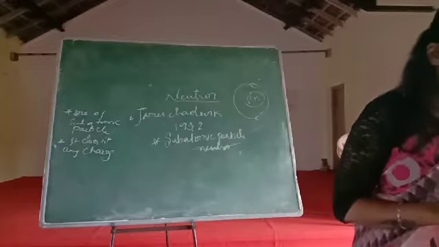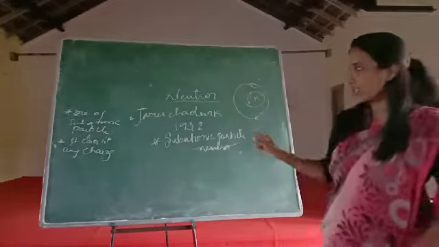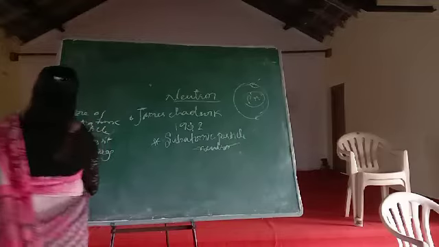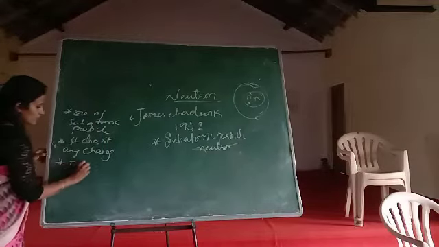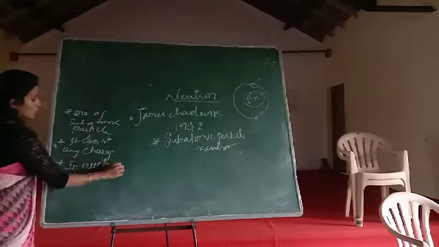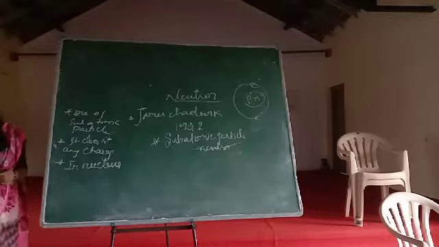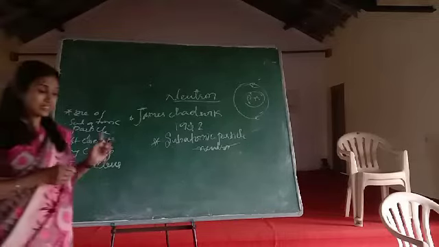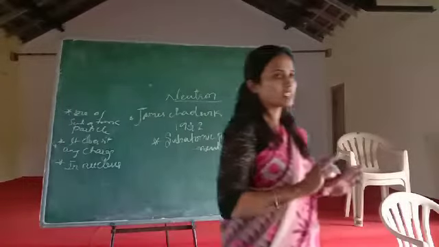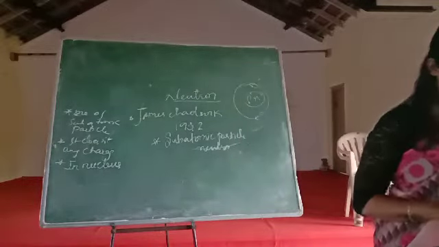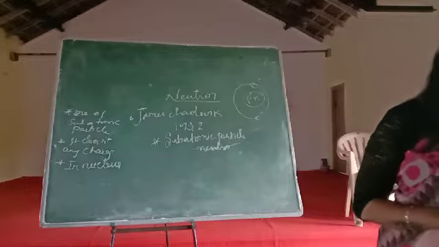So where will it be present? These neutrons are always present in the nucleus, with the proton. So with the protons, the neutrons will be there in the nucleus, and they don't carry any charge. Understood?